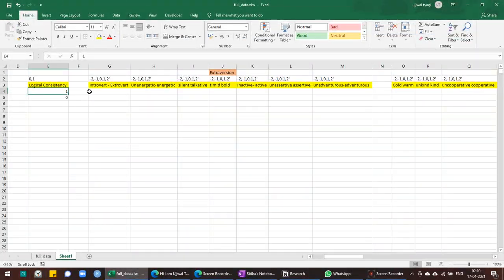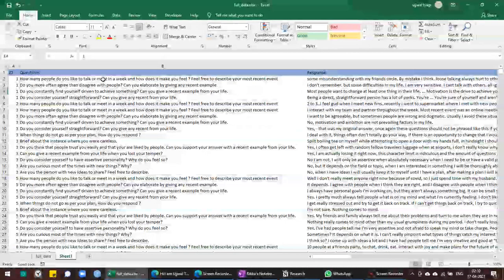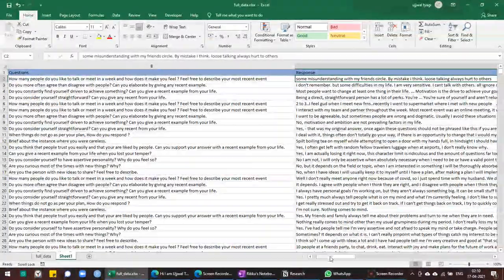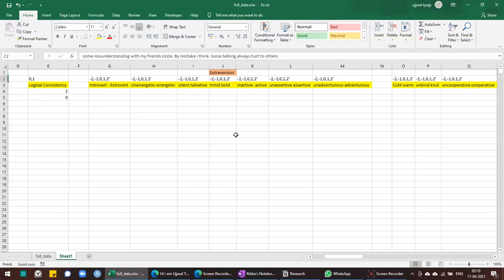The first column is the logical consistency. It will be scored between 0 and 1. I have explained this in the document, but it means we have to analyze the answer and understand if it makes sense. If I ask you what is your name and you say I like turtles, does that make sense? No. If you say my name is Sukriti, that makes sense. So if the answer makes sense to the question, you write 1. If it does not, you write 0.